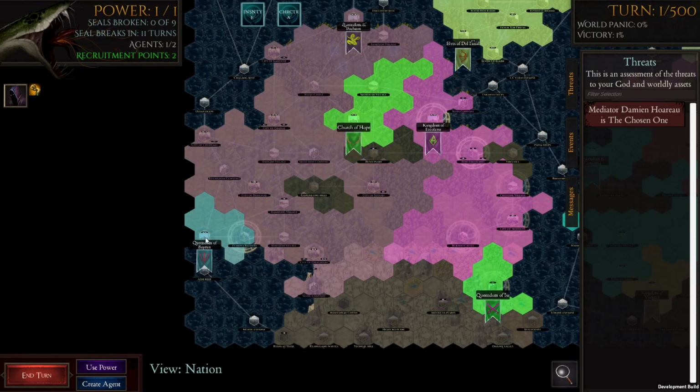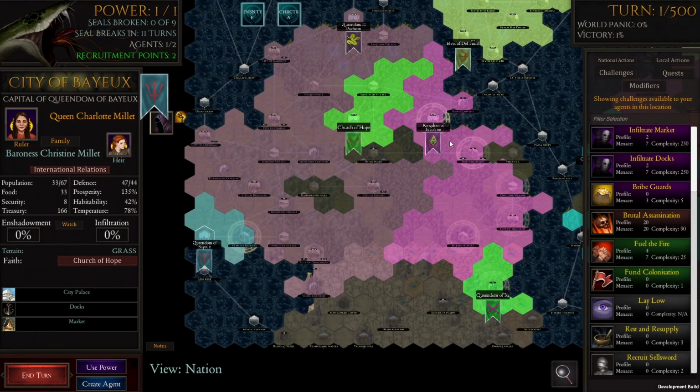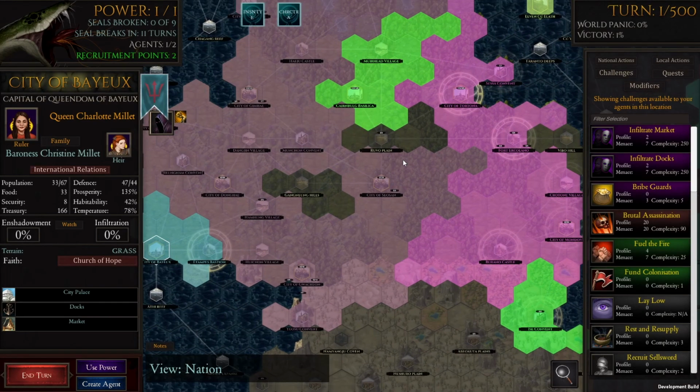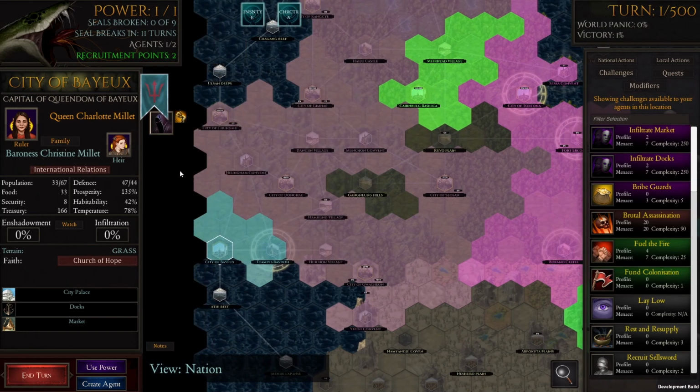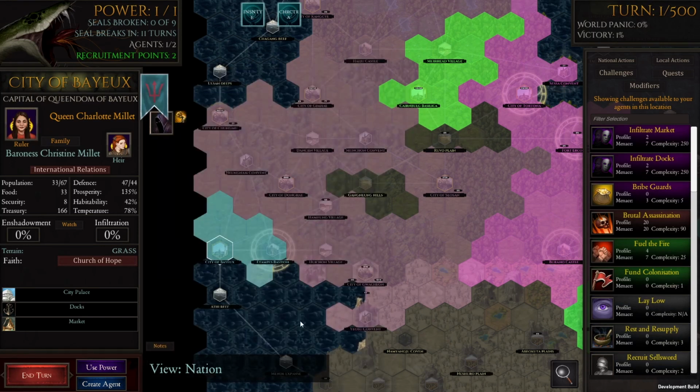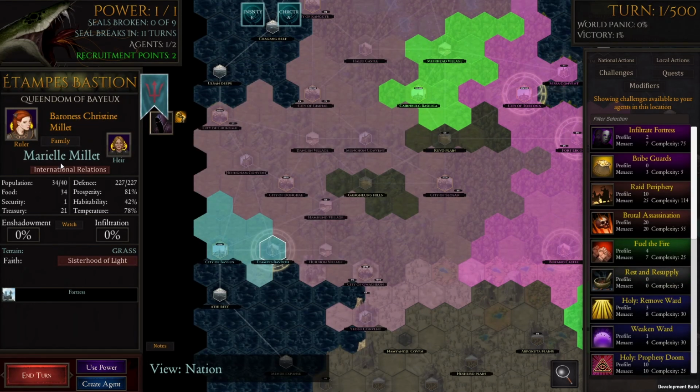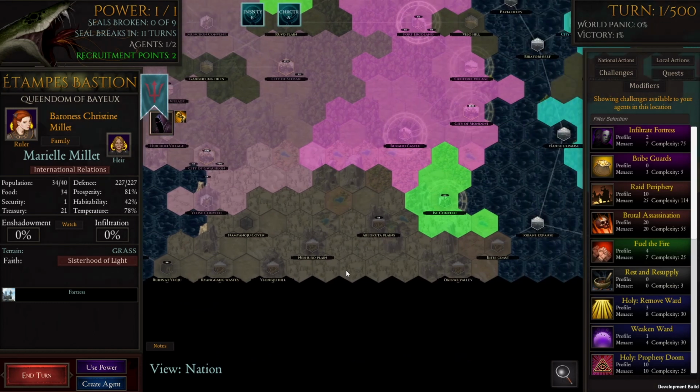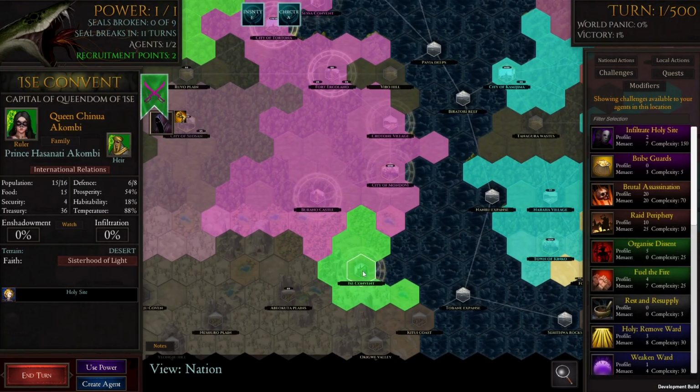But look how easy it is, right, to immediately see where the different locations are. And you can get a much better feel, I think, for the families when they've got these more realistic names. Charlotte Millett and Christine Millett. Maybe these are the English. Bayou. Oh, they might be Etamps Bastion. These are French. Oh, it's Millet. Charlotte Millet. Christine Millet. Okay, there we are. But yes, you see how this can give us...